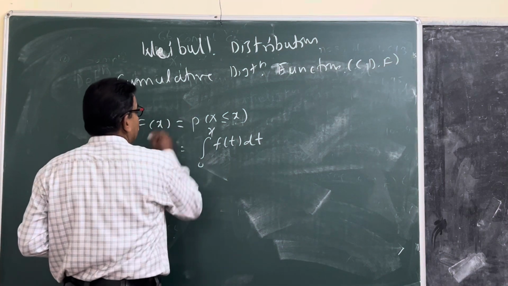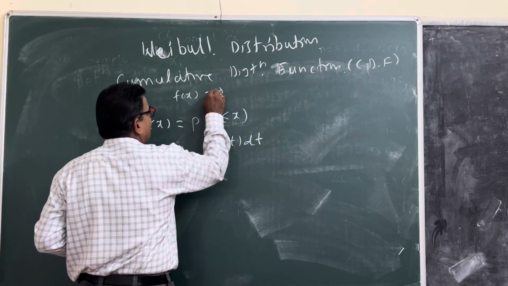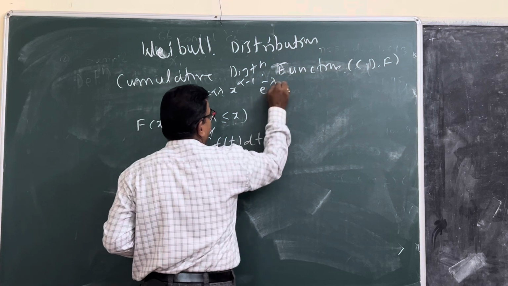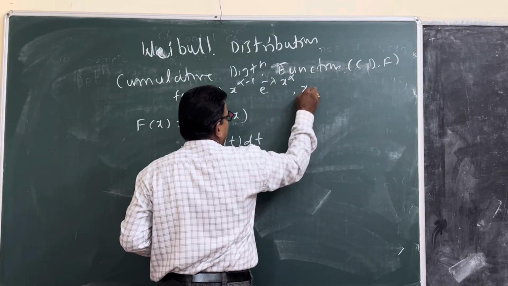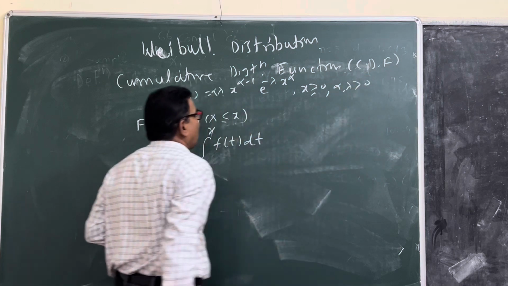And what is the probability density function? f of x equal to alpha lambda x raised to alpha minus 1, e raised to minus lambda x raised to alpha, for x greater than or equal to 0, alpha and lambda positive, and 0 otherwise.